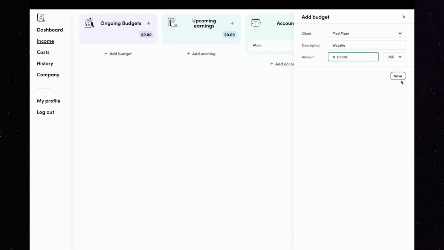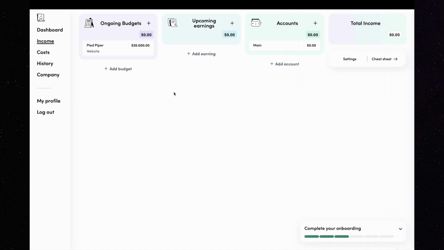My main account is in dollars, so all my income will currently be in this currency. Now, I can click Save, and the first budget record is visible in the column. Let's assume that I finished part of this project and expect to get paid for it. I can duplicate it and edit it, split the budget, or add an earning to the second column. Let's check every option. Firstly, I will duplicate the record.